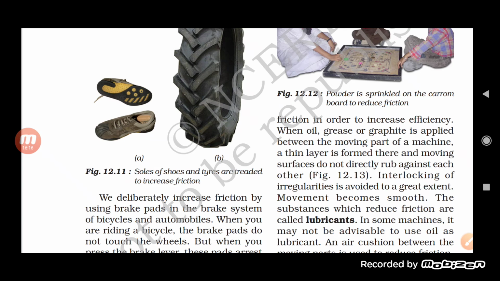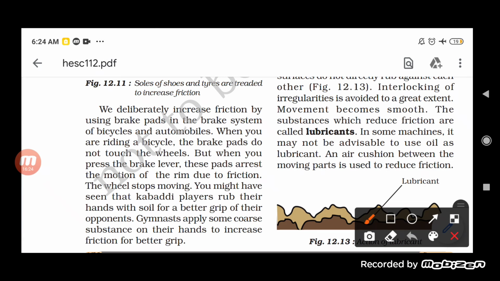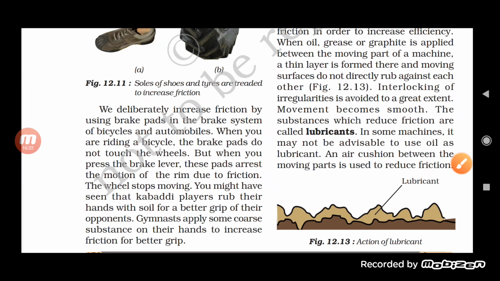Now, the substance used to reduce friction is called a lubricant. Substances which reduce friction are called lubricants.